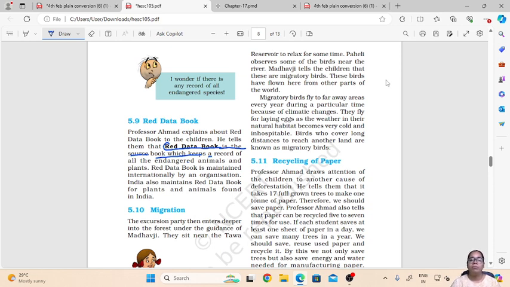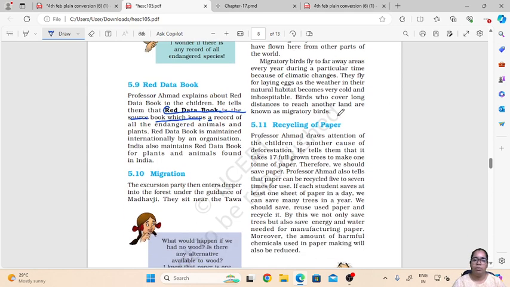This movement from one country to another by the birds is called migration. And migration can be for various purposes, like for food, for laying eggs, for reproduction. Mostly migration is seen in birds.